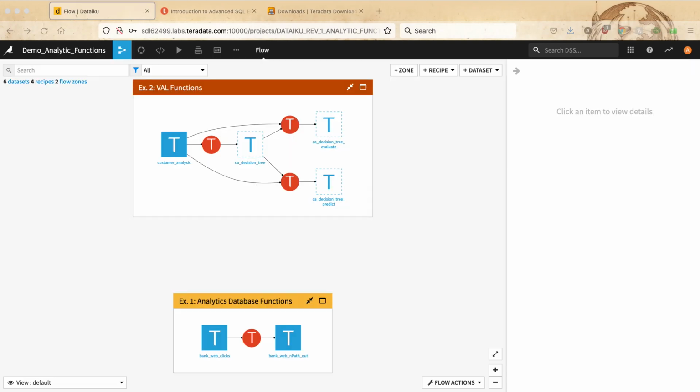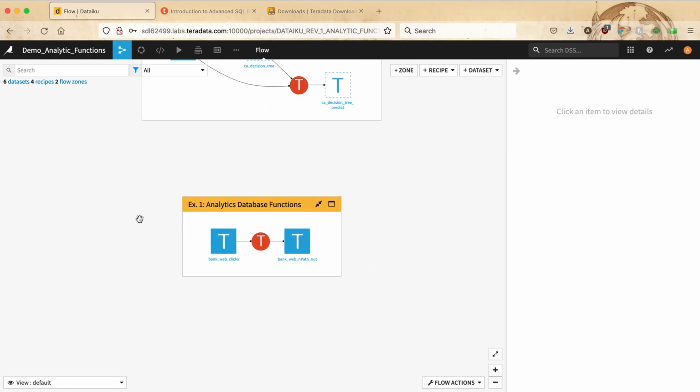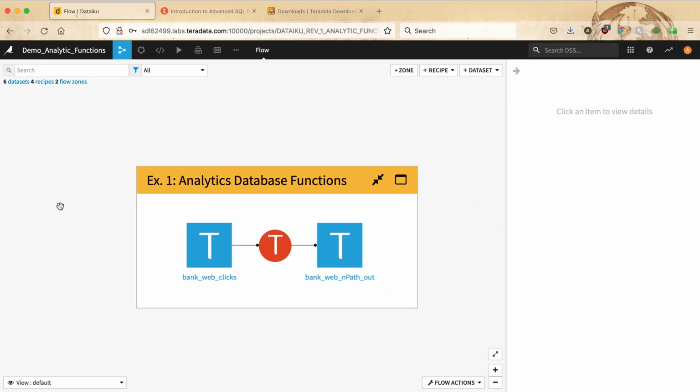Let us begin our illustration with an instance of the analytics database functions. We go to the first zone and check the first example. So let us assume that you would like to explore a series of events that lead you to a specific result. A suitable function for this kind of analysis is the npath function that is included in the analytics database analytic functions.